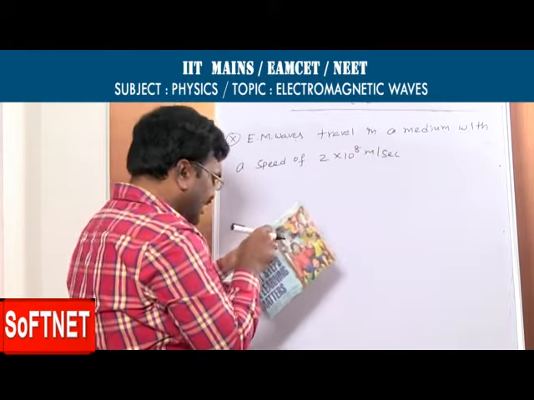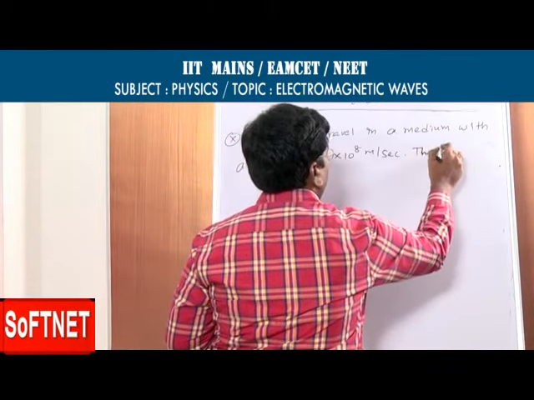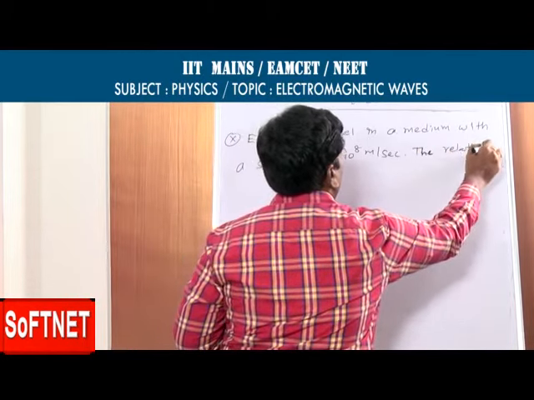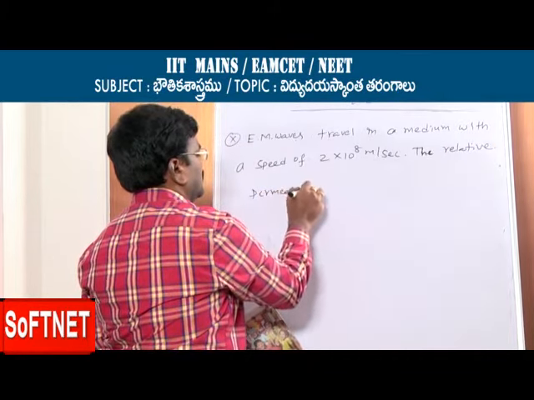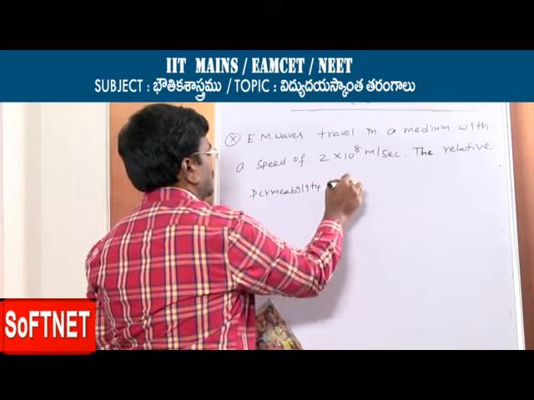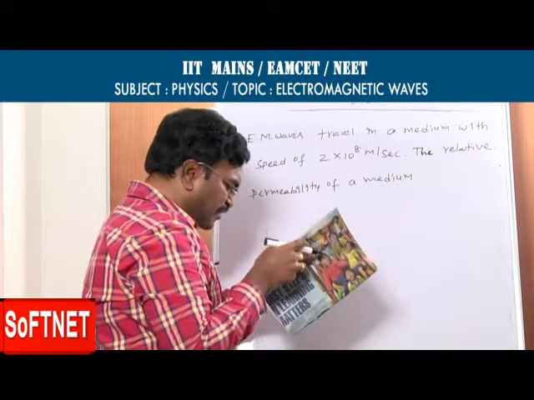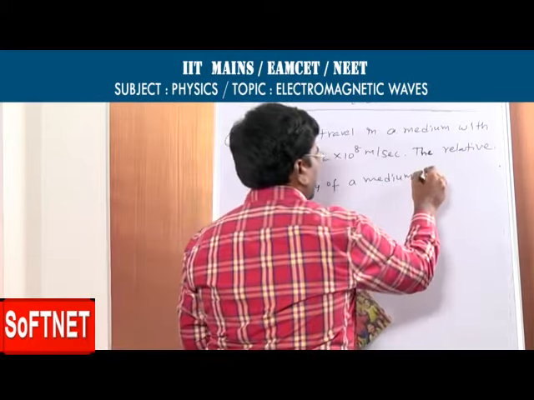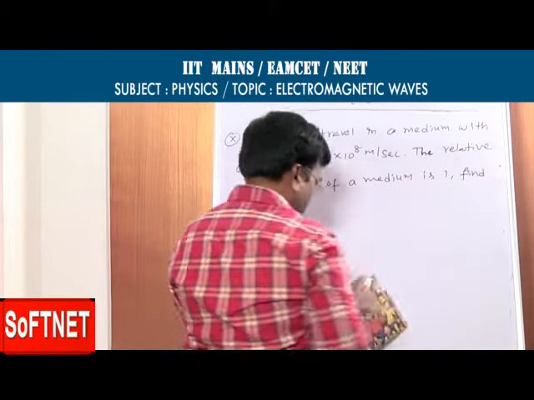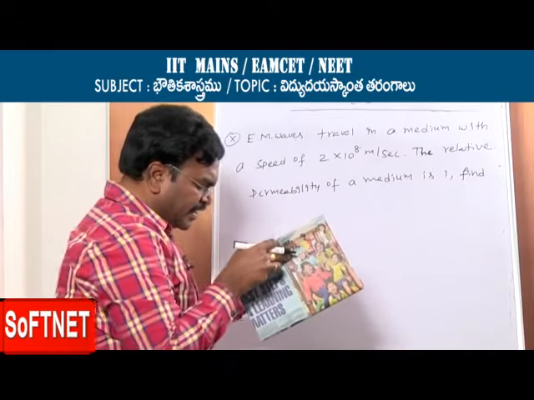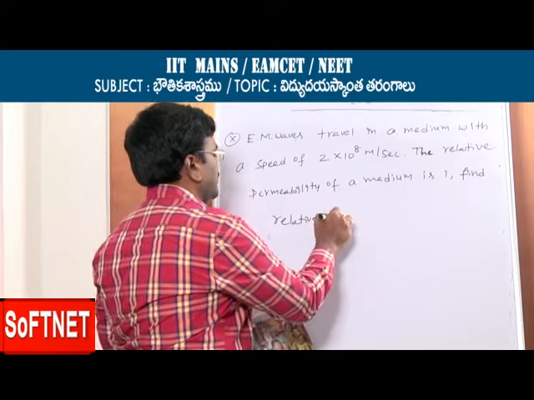Now, the relative permeability of the medium is 1. Now find relative permittivity.